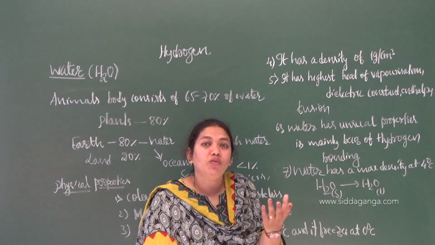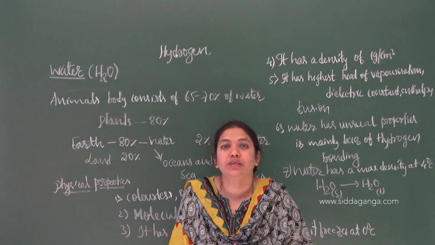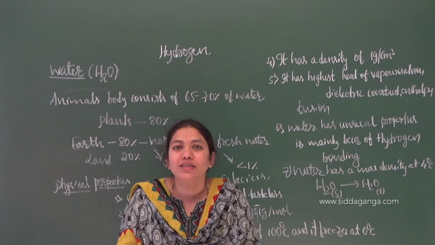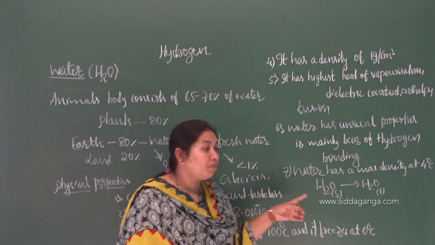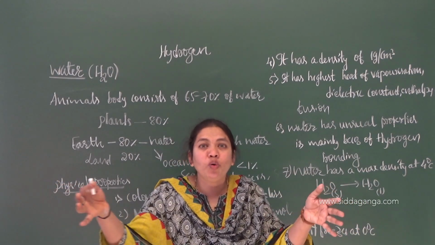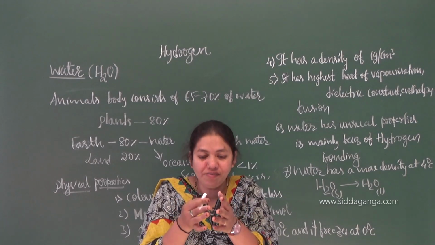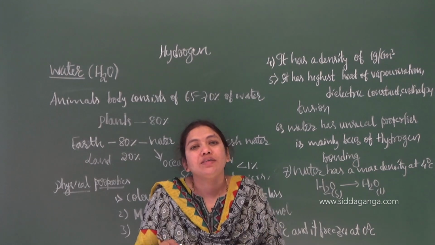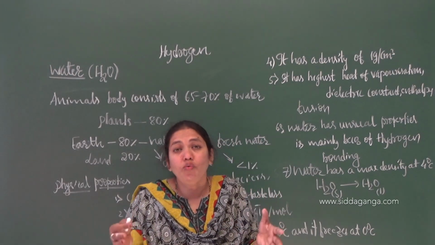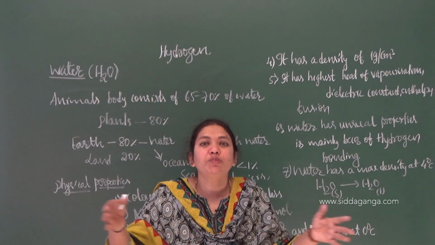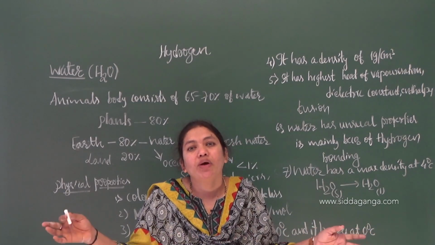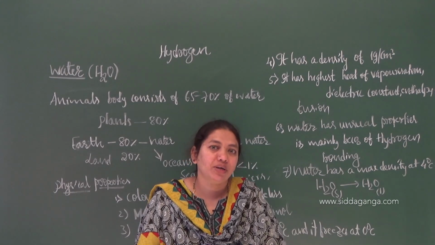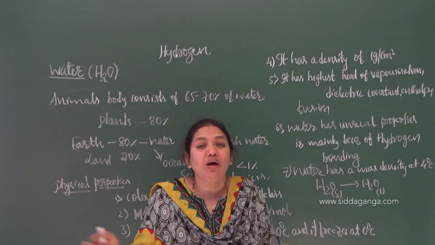When you increase the temperature, the hydrogen bonds break. Because of the breaking of hydrogen bonds, the water molecules come close to one another. In ice they are far away from one another. Later I am going to discuss the structure of ice. Whenever a substance is heated, it should expand, because the particles move away from one another.